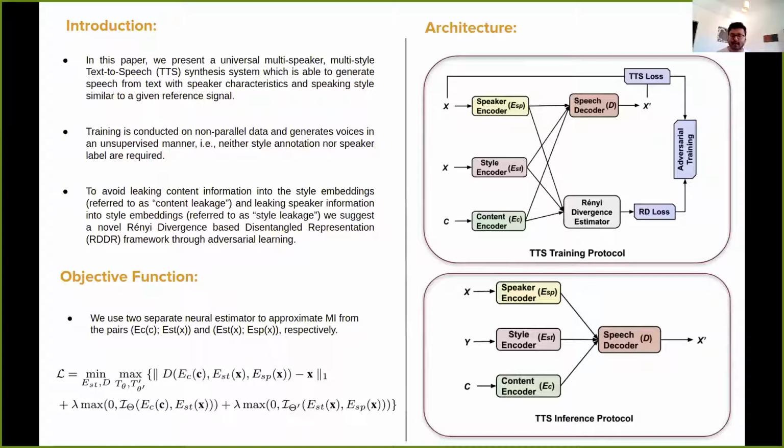So if we use style encoder and content encoder and we use the loss between these two, and we minimize the mutual information between these two, so that we can get only style information from the style and content information from the content. And that goes for the speaker encoder and style encoder. So we use this mutual information based loss along with the reconstruction loss, and we train it in an adversarial way, where we can see here the loss.